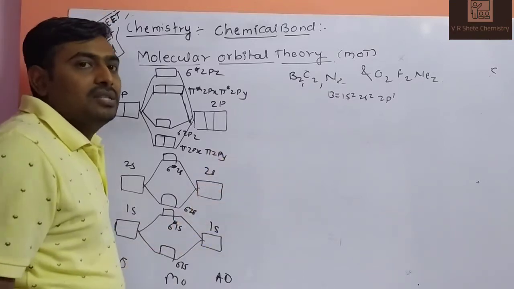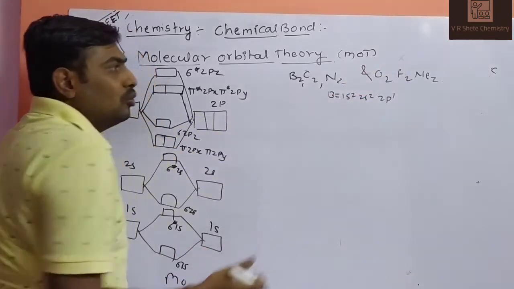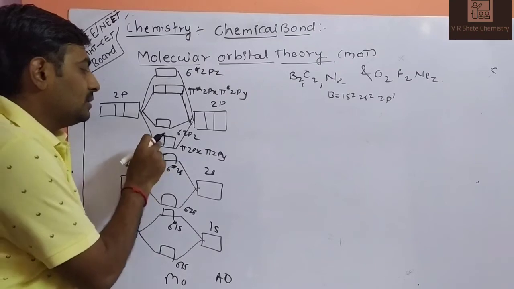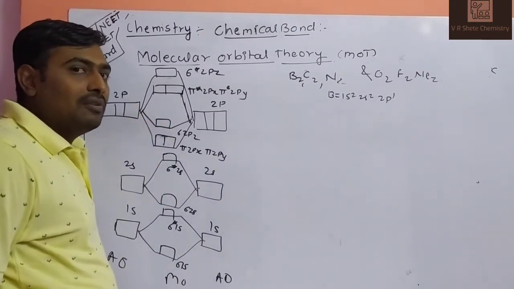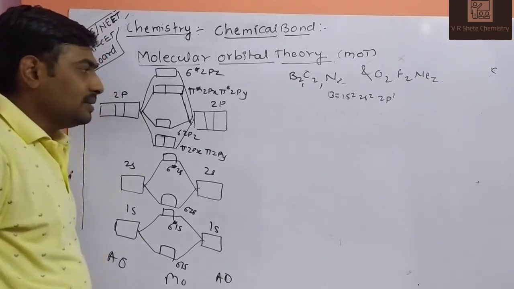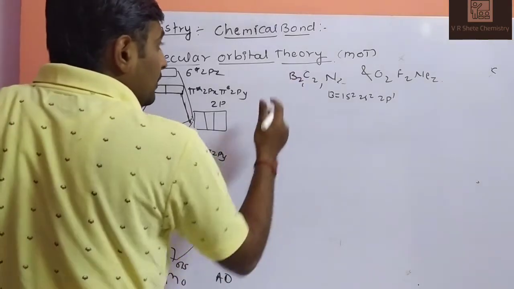But when we discuss the diagram of O2 and F2, this energy level will be on this side and this energy level will be on this side. So that will be the difference in the diagram that we will discuss next. First of all, the B2 molecule.